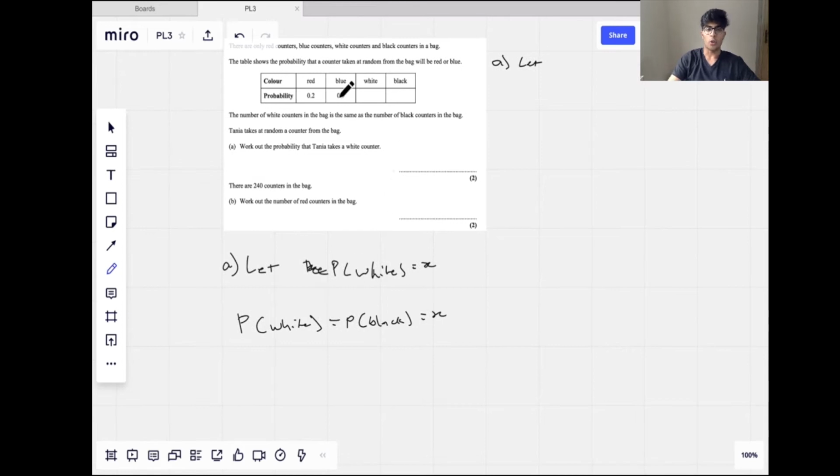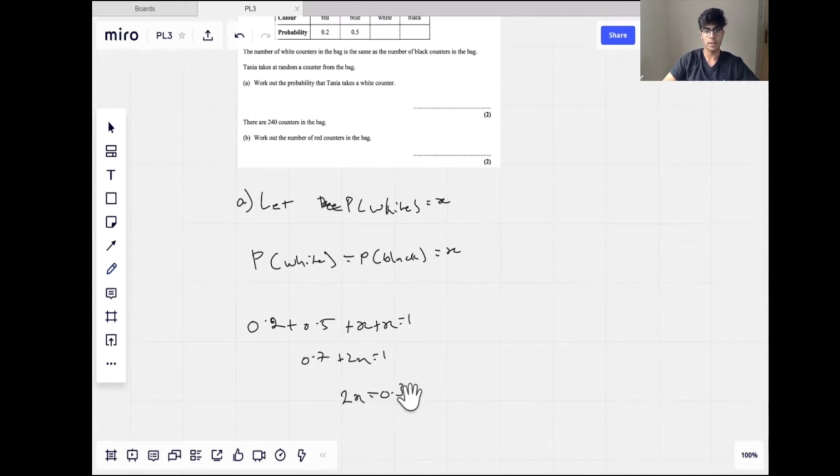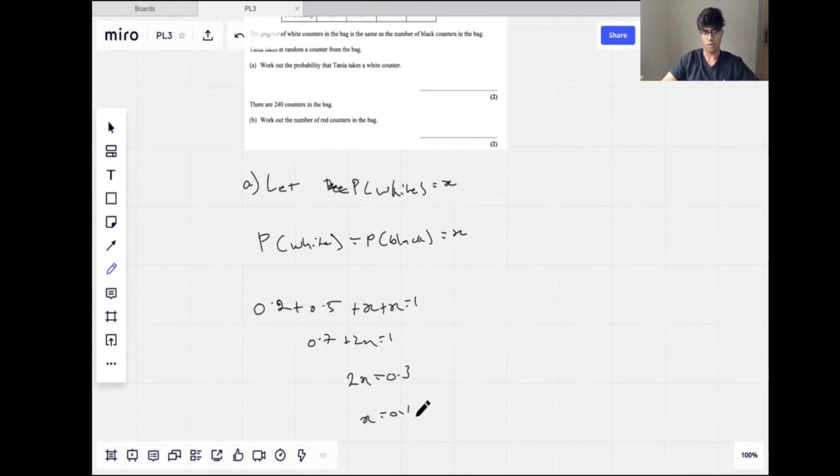We know the number of white counters is the same as the number of black counters, and we know that this sums to 1, so 0.2 plus 0.5 plus x is equal to 1. So 0.7 plus 2x is equal to 1, 2x is equal to 0.3, and then x is equal to 0.15. So the probability is 0.15.